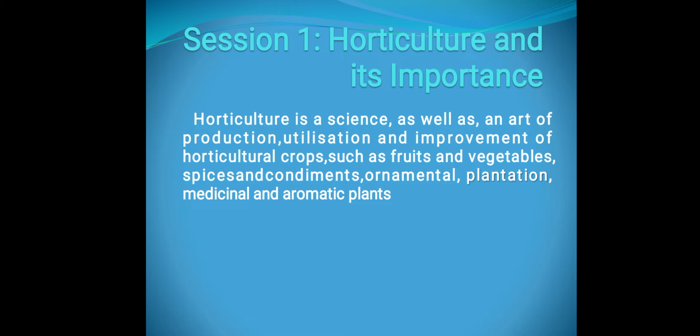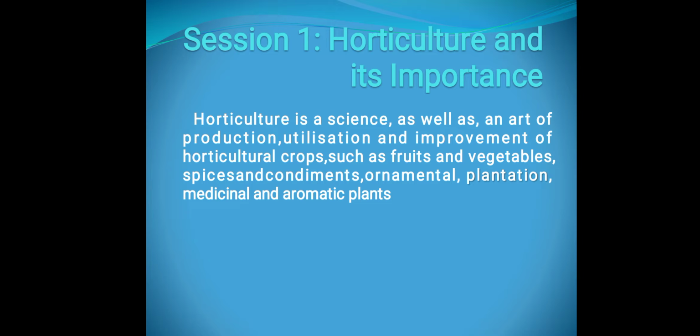Production means to produce something. Utilization means if you have some barren land or unproductive land, from this horticulture sector you can use this land for production purposes. And improvement of horticultural crops means to develop various types of hybrids for higher production of horticultural crops.